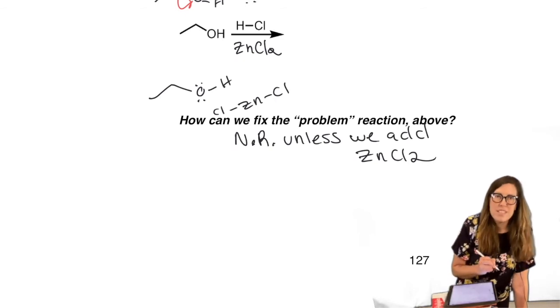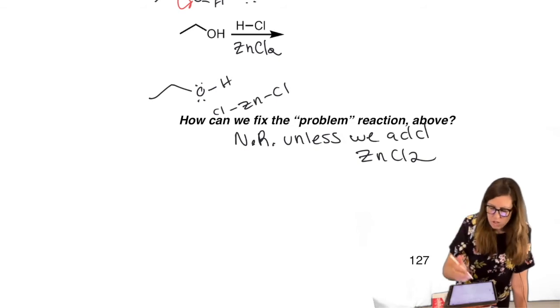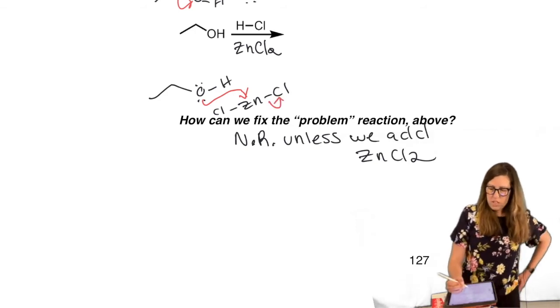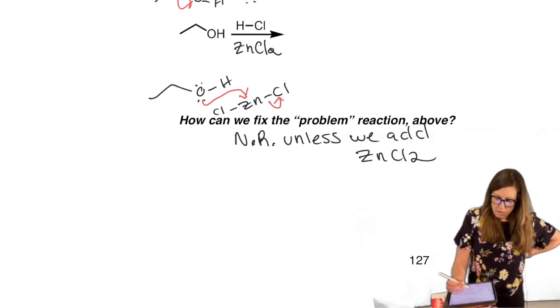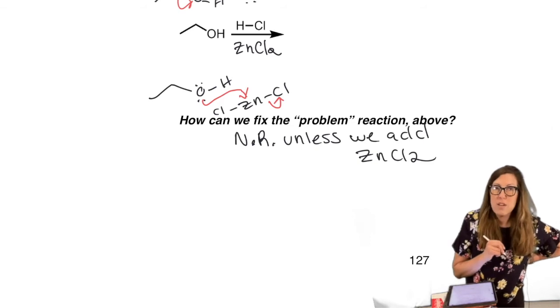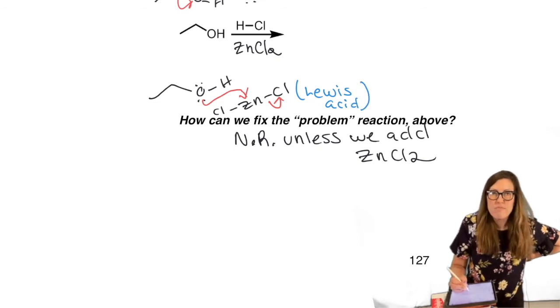Oxygen loves zinc. Oxygen loves transition metals. That's why they get oxidized so easily. You leave them out and you get rust or patina or whatever the term is for the oxidized metal. Just the oxygen from the air will interact with it. So zinc is easily oxidized, interacts with oxygen. That oxygen-zinc bond is very favorable. So this is serving as what we call a Lewis acid, not a Bronsted-Lowry acid. So there's a distinction. We haven't seen those in a while. It's strictly a Lewis acid for OH.